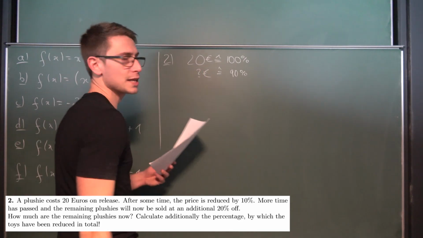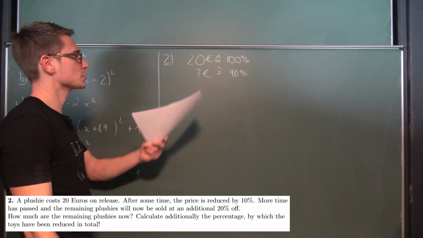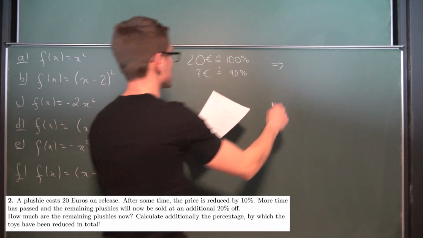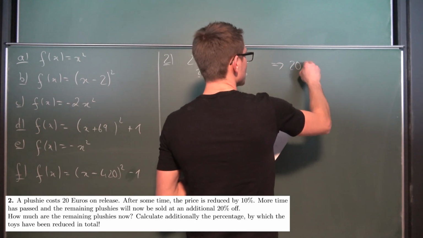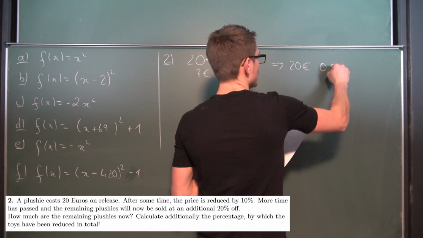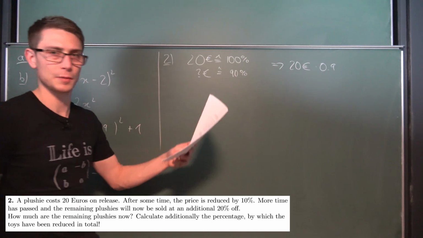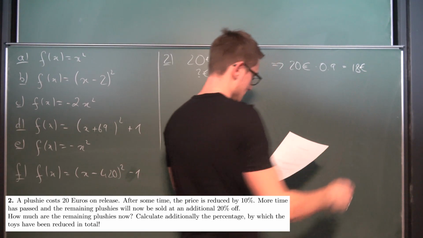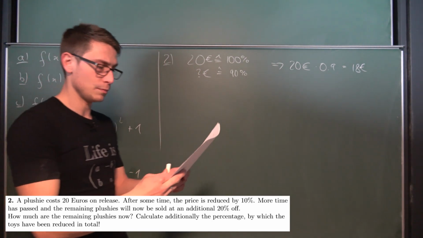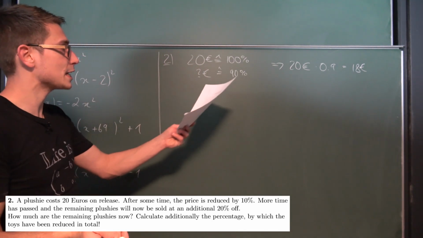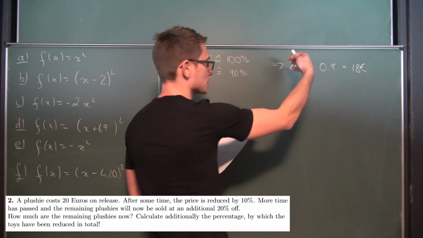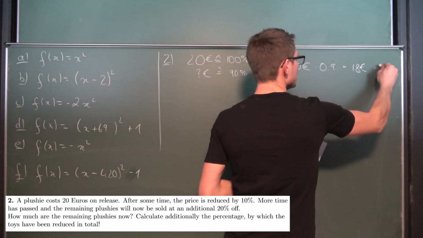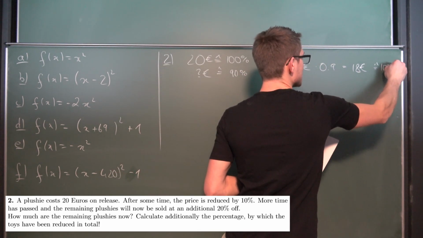How many euros are there? We all know how to reduce using percentages. We are just going to multiply the 20 euros by 0.9, which is the same as 90% divided by 100%. And this should give us 18 euros. Okay, easy enough. And now they are going to be reduced by an additional 20%. So we go through the same thing, but now our 18 euros are our new 100% overall.